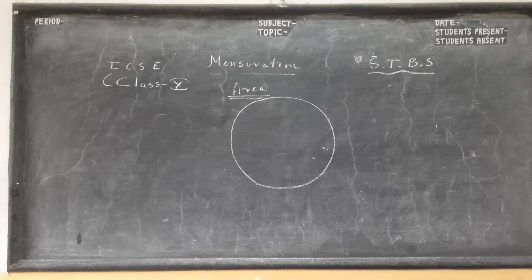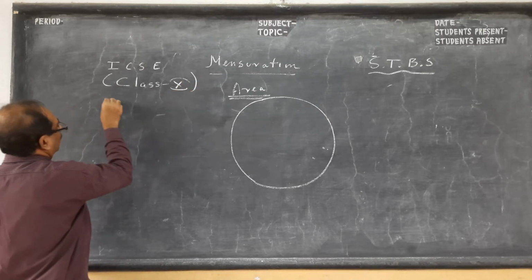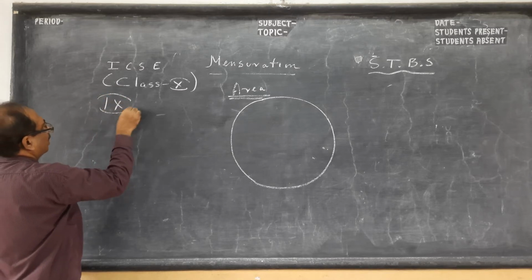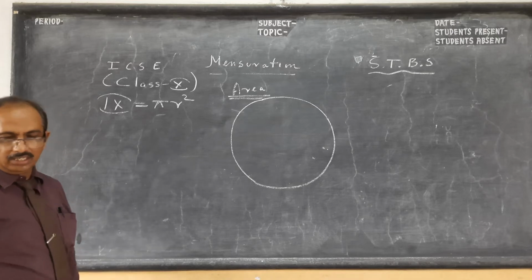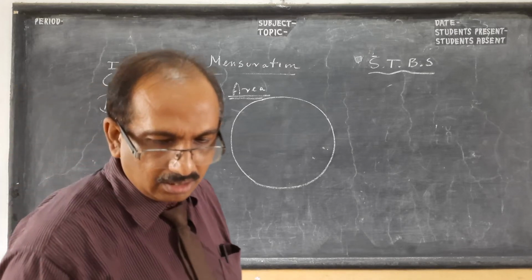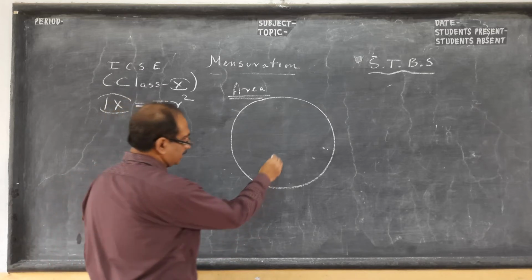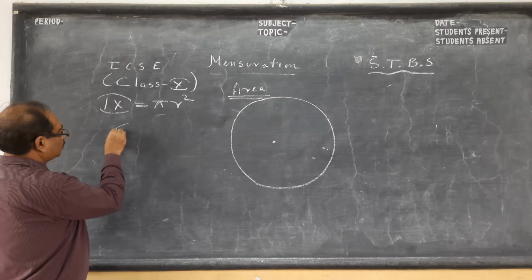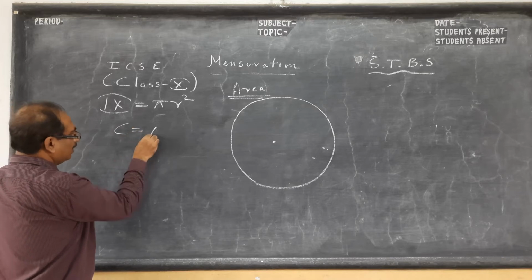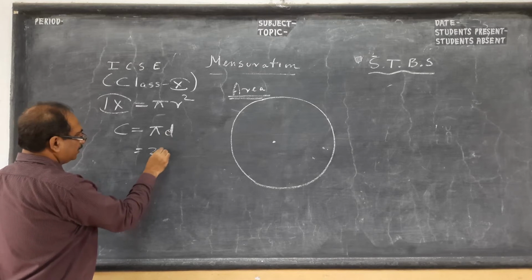So here we will see how the area of circle, which in class 9 you have learned, is pi R square. Okay, area is pi R square. I'll give you the proof. This is, I think, a project in ICSE. Now listen, in my previous discussion I have shown you circumference is pi D. D, if you write 2R, it is 2 pi R.